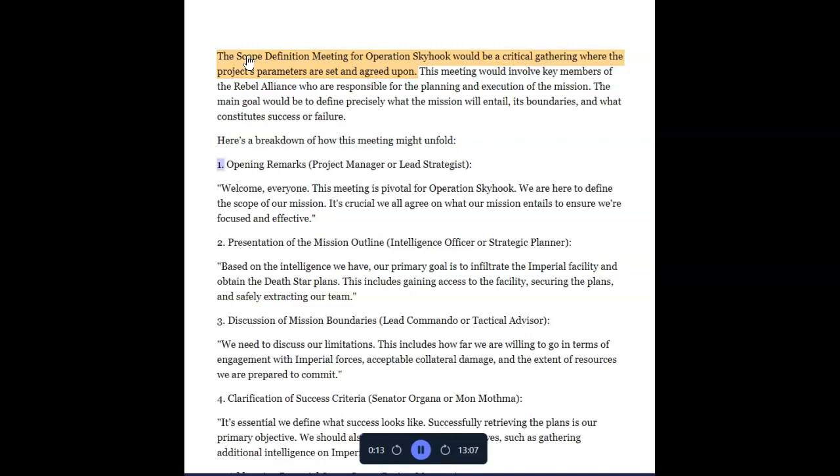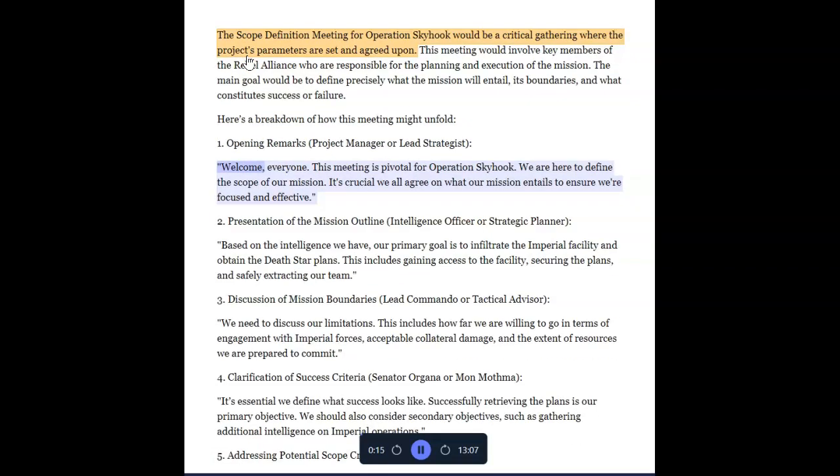1. Opening remarks, project manager or lead strategist. Welcome, everyone. This meeting is pivotal for Operation Skyhook. We are here to define the scope of our mission. It's crucial we all agree on what our mission entails to ensure we're focused and effective.